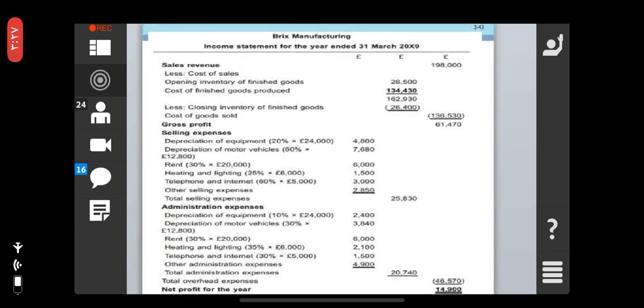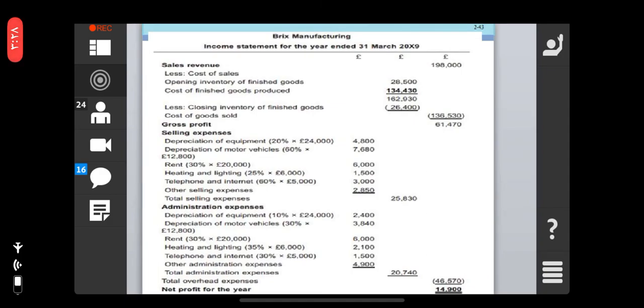Minus closing inventory of finished goods, 26,400. So the cost of goods sold is 136,530. 198,000 minus 136,530, so the gross profit is 61,470. Selling expenses: depreciation of equipment is 20% of 24,000. Depreciation of the motor vehicle 60% of 12,800. Rent 30% of 20,000. Heating and lighting 25% of 6,000. Telephone and internet 60% of 5,000.